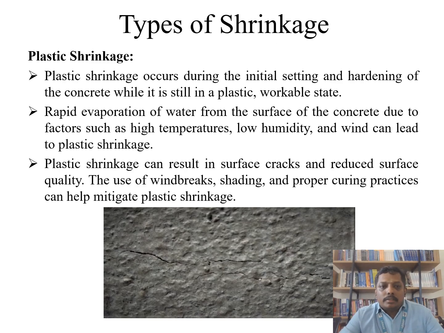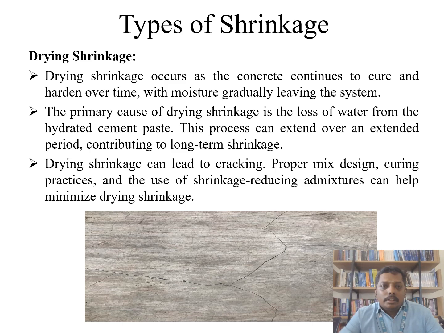The types of shrinkage we normally know: the first type is plastic shrinkage. Plastic shrinkage occurs mainly during the initial setting and hardening of the concrete. It's the initial state. The rapid evaporation of water from the surface of the concrete due to factors such as high temperature, low humidity, and wind can lead to plastic shrinkage. It's a starting process.